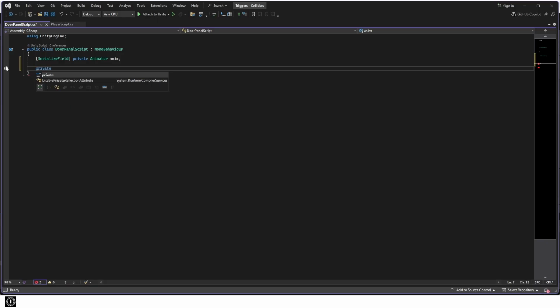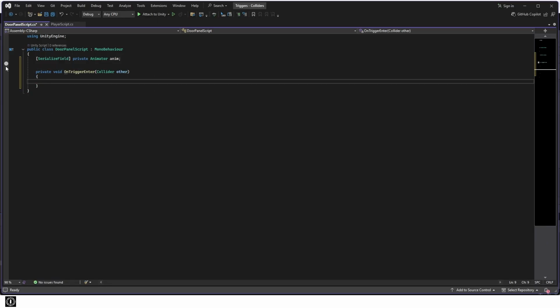Private void OnTriggerEnter(Collider other). If other.CompareTag("Player"), anim.SetTrigger("Open").